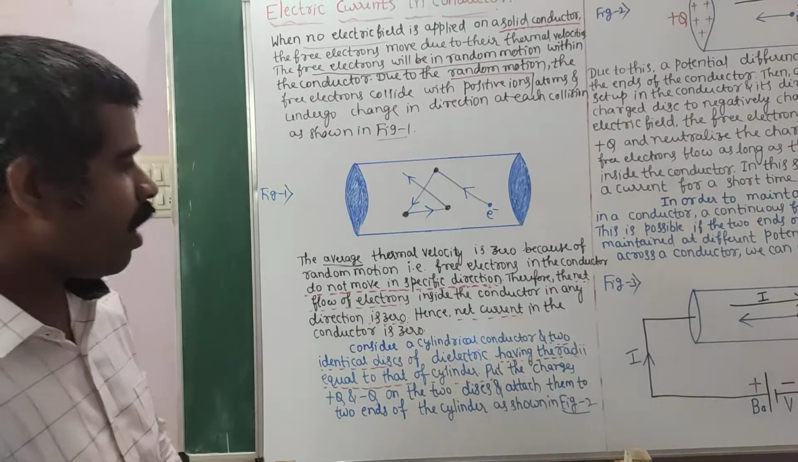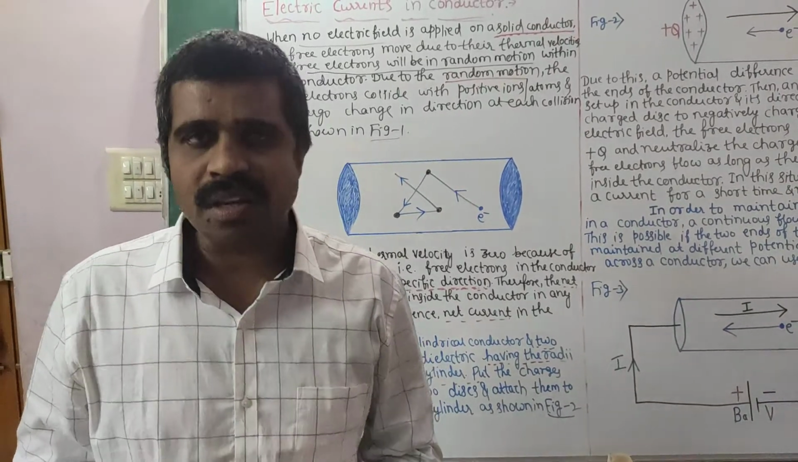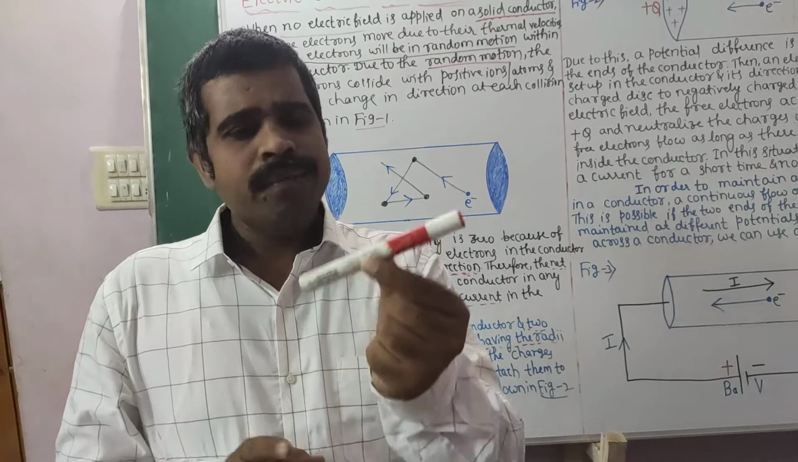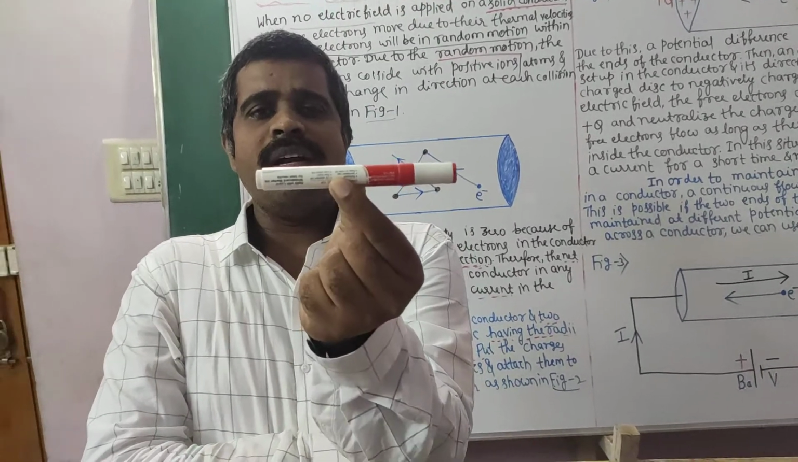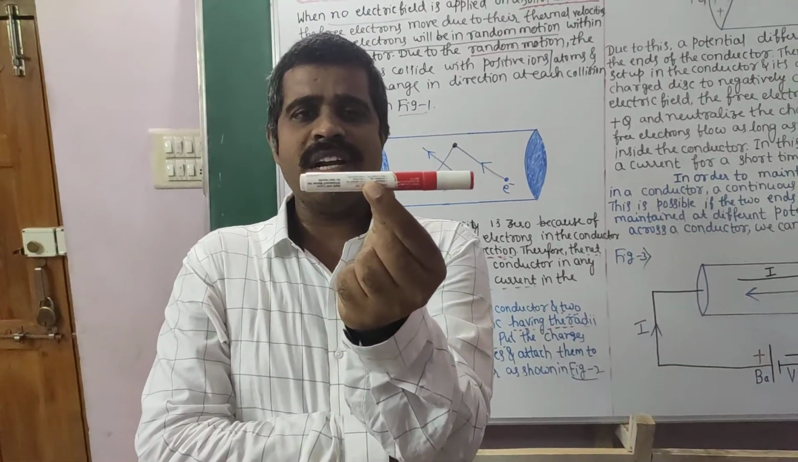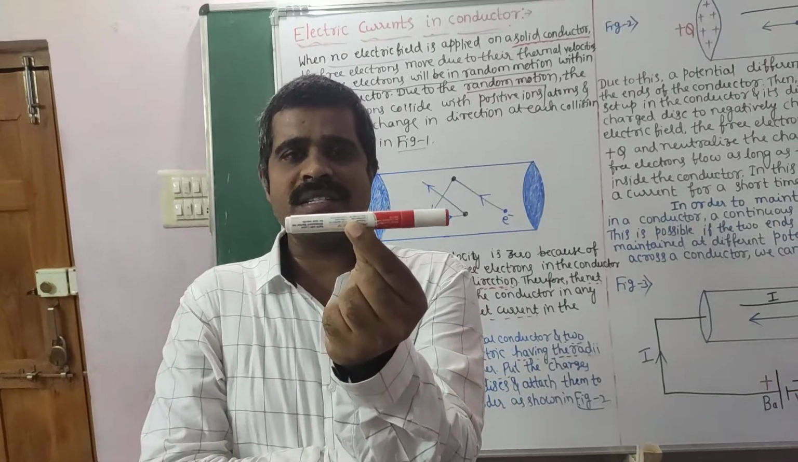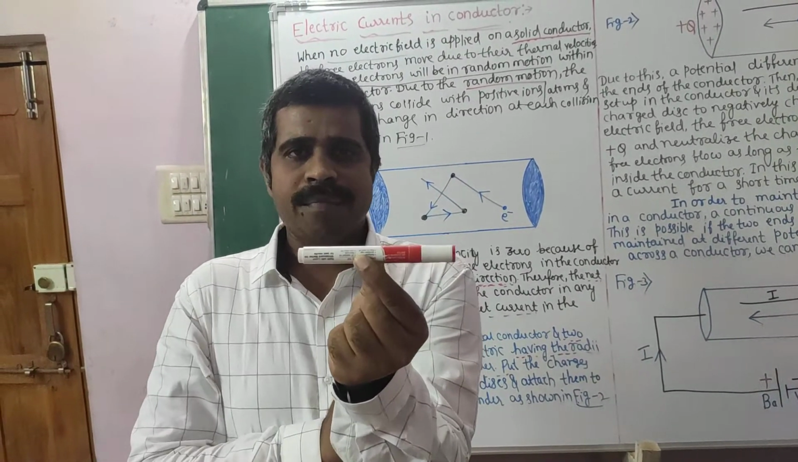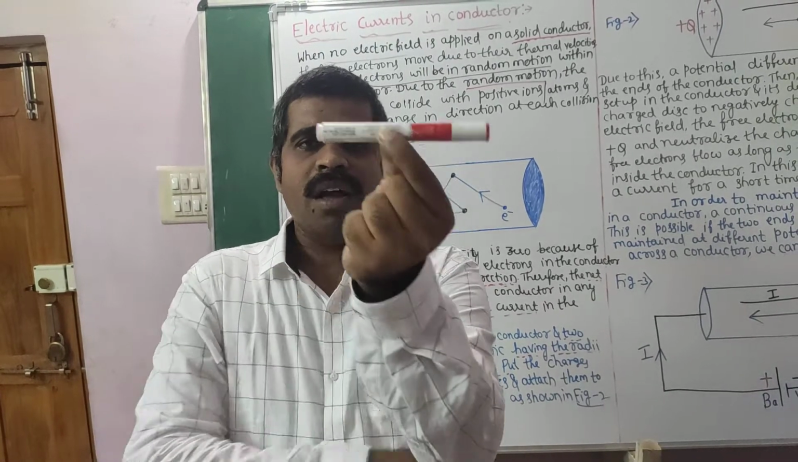Now in the next case, case 2, let us apply an electric field. How to apply an electric field? Very simple. Let us consider a solid cylindrical conductor. We have end A and end B.